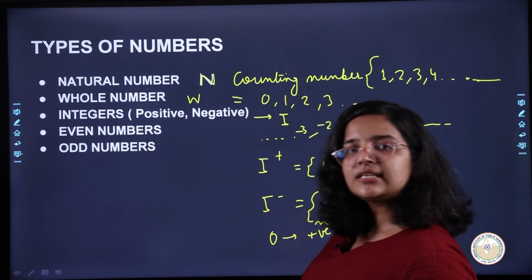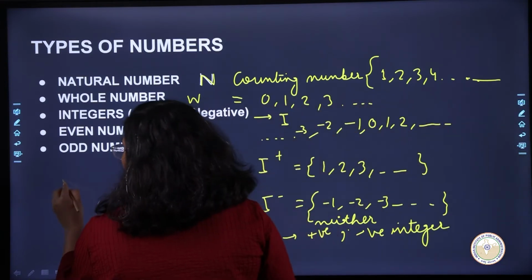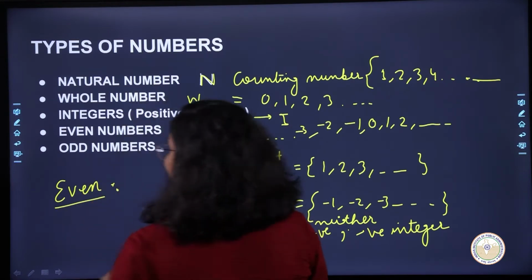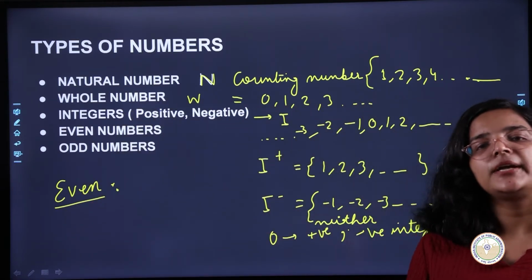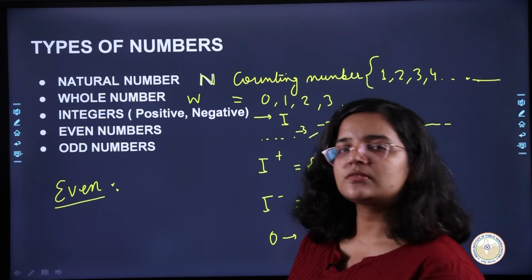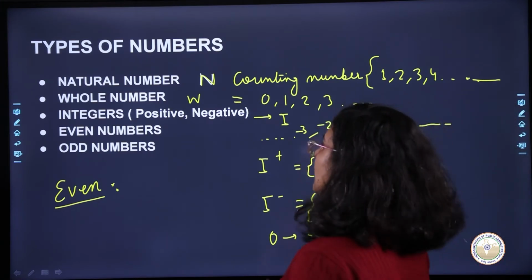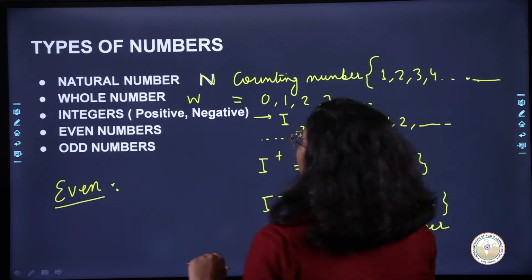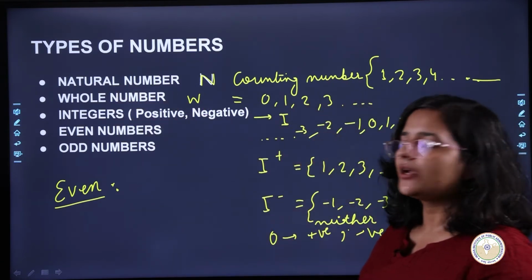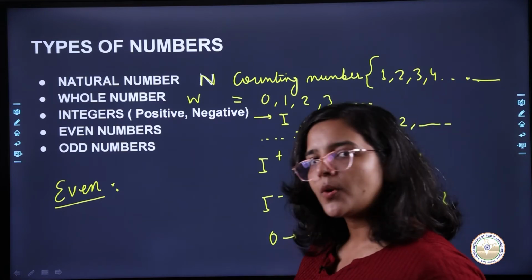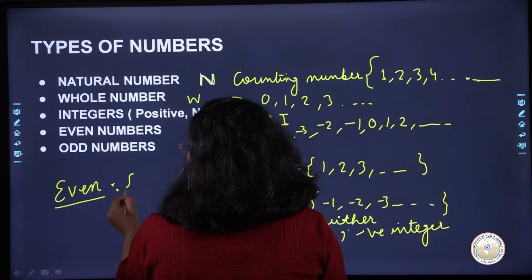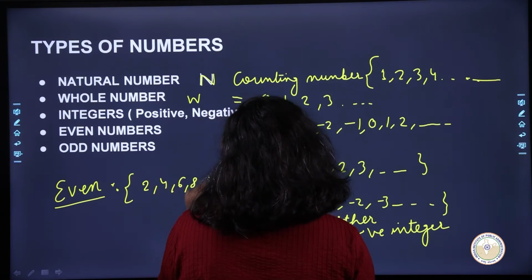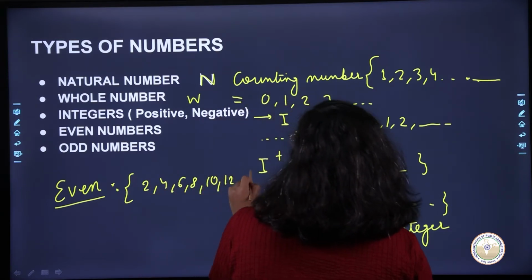After that, what is an even number? So what are even numbers? The natural numbers which are divisible by 2. All those numbers are called even numbers. So all the natural numbers which are divisible by 2 are what we call even numbers. So what is the set of even numbers here? Even numbers could be 2, 4, 6, 8, 10, 12 and it goes on like this.